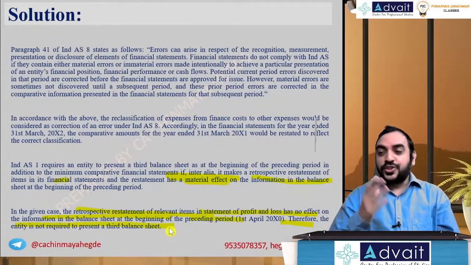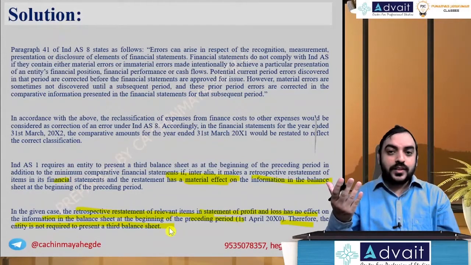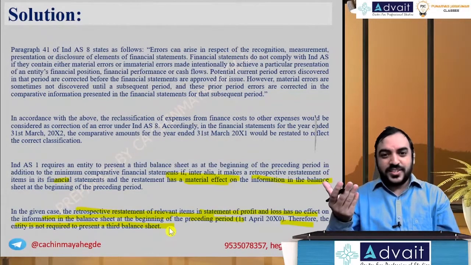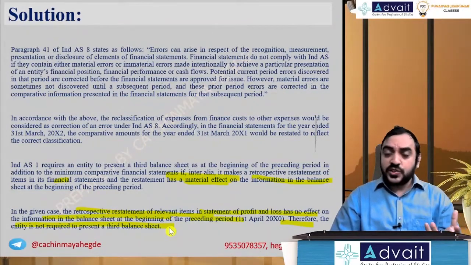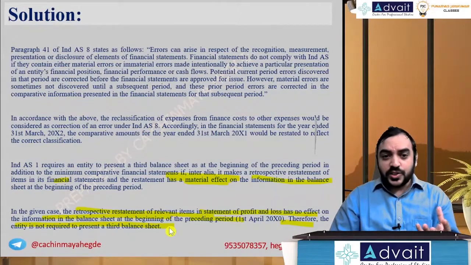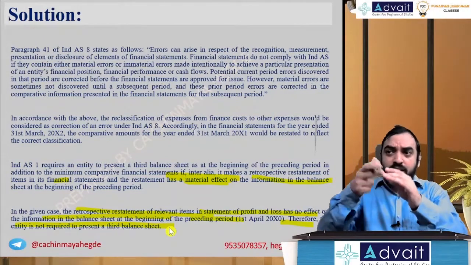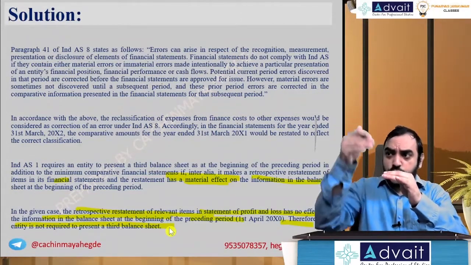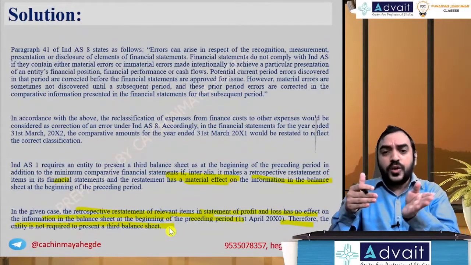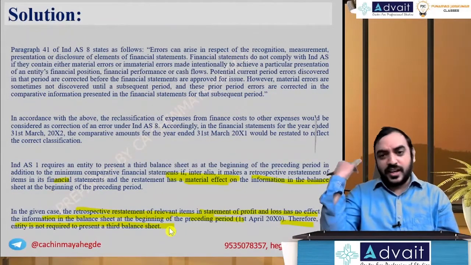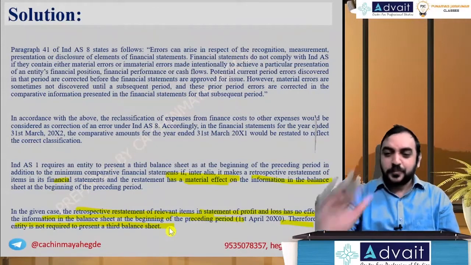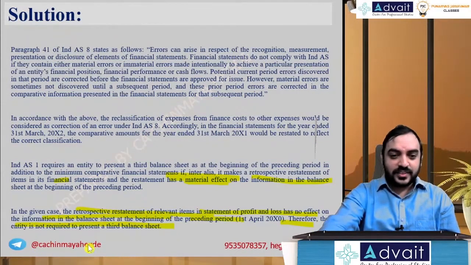Okay. So when you change the P&L account, it's just a movement from financial expense to other expenses. Profit does not change. Reserves and surplus does not change. So only the P&L account comparative, instead of showing in financial cost, you show it in other expenses. So only P&L account changes, balance sheet does not change. So preparation of opening balance sheet, no change. Earlier also same thing, now also same thing, not required. Okay, moving on.